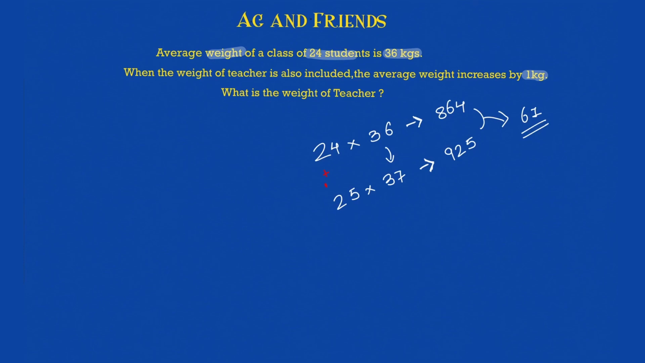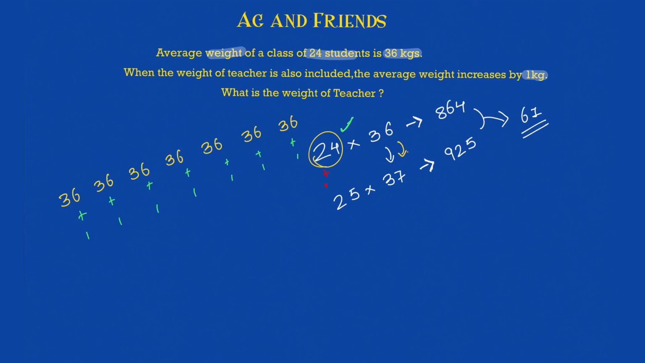And what's the shortcut? See, the teacher came, and because of this the average increased from 36 to 37. So what will I say? Okay, there are 24 students. Let the weight of each one of them be 36. We know this is not the case, but we can assume it. 24 students, each has a weight of 36. The teacher came and gave plus 1 to everyone, because 36 became 37. So the teacher gave 1 to everyone, right? How many ones did the teacher give? 1 kg weight to each of 24 students, right?